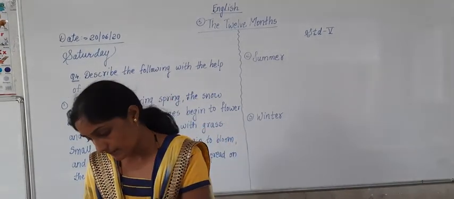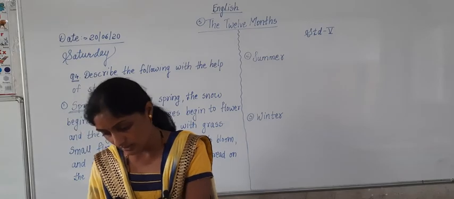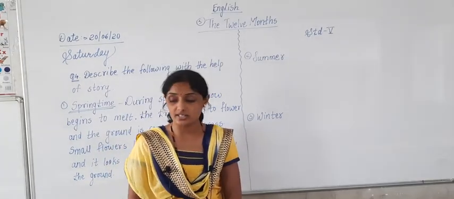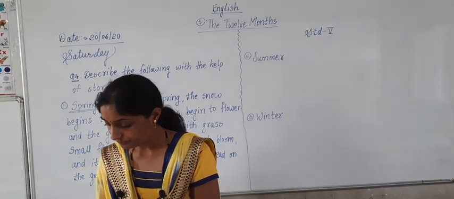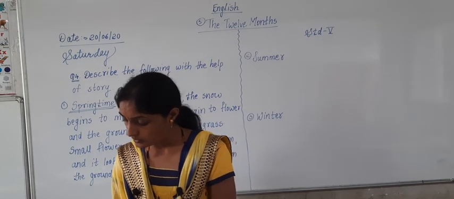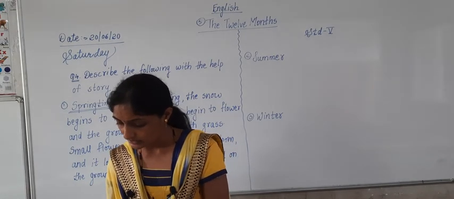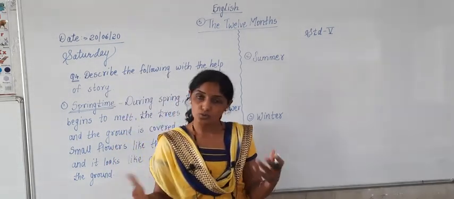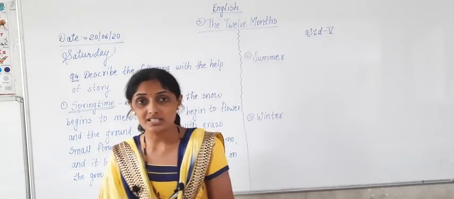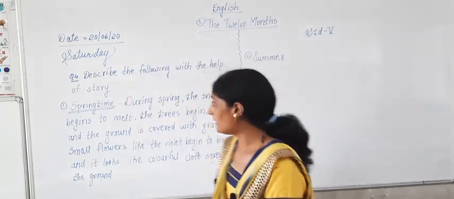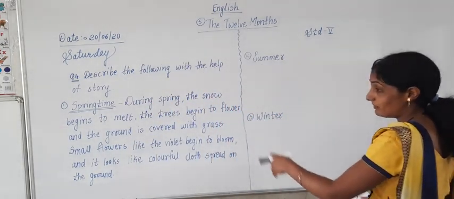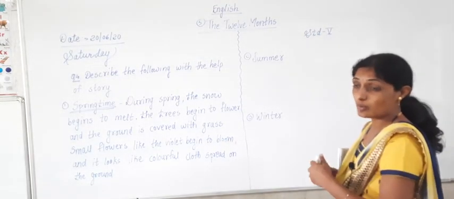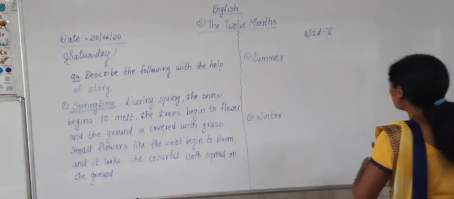Now the next season which is given to describe is summer. Now we are going to describe summer. What happens in summer season? In summer season, snow is melted, correct or not? Now we are talking about the story, what has happened in the story.